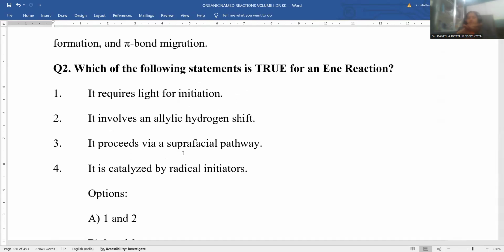For example, the reaction is taken on this plane. From the above side is one plane, from the below side is another plane. Suprafacial denotes what? From the same plane, from the same side, where the reaction is totally accomplished, that is called suprafacial. Antarafacial means from the upside one fragment, from the downside another fragment is removed, that is called antarafacial. But suprafacial means both are from the top side only. Okay, it is catalyzed by radical initiators. Is it possible to initiate by radical initiators? Which catalyst is suitable for this one? Lewis acid catalyst is suitable. It is not a radical initiator. You can strike off option number 4.